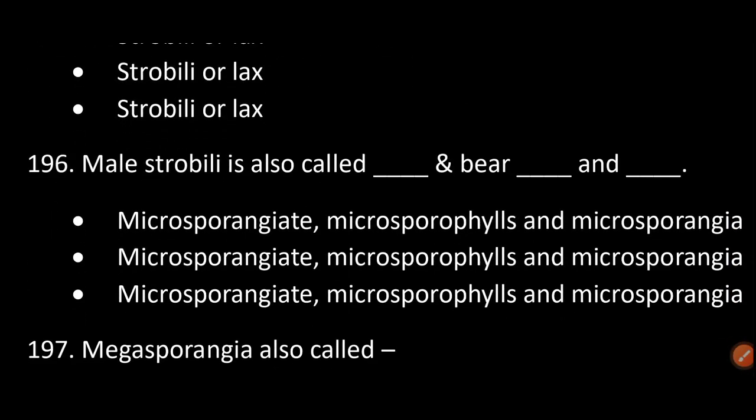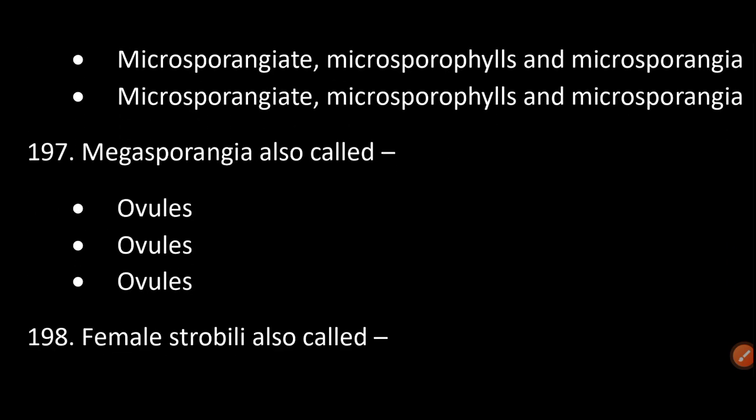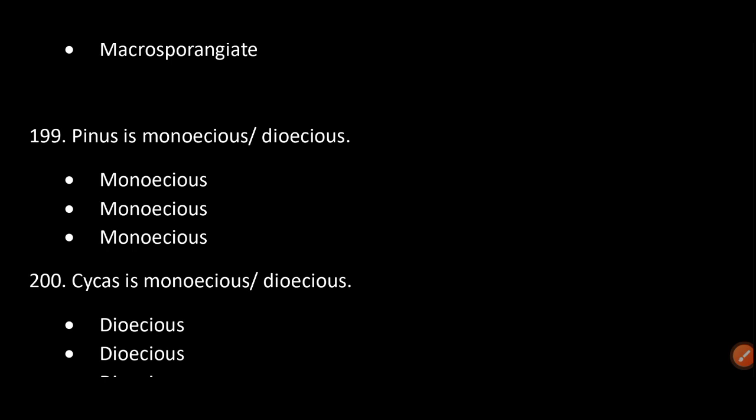Male strobili is also called microsporangiate, and bears microsporophylls and microsporangia. Megasporangia also called ovules. Female strobili also called macrosporangiate.